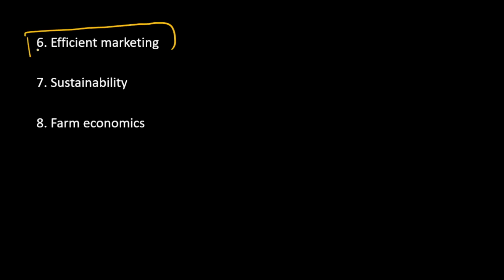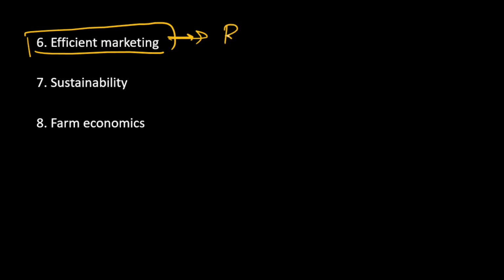Efficient marketing, an element of efficient marketing should be there in our farm planning, because we all know that suppose we have planned our farm well and we have got very good yields, but we do not know about efficient marketing systems, we do not know how to sell our products, then that high yield is of no use, because you are not able to sell those products and get a certain amount of income through it. So elements of efficient marketing should be in the plan.